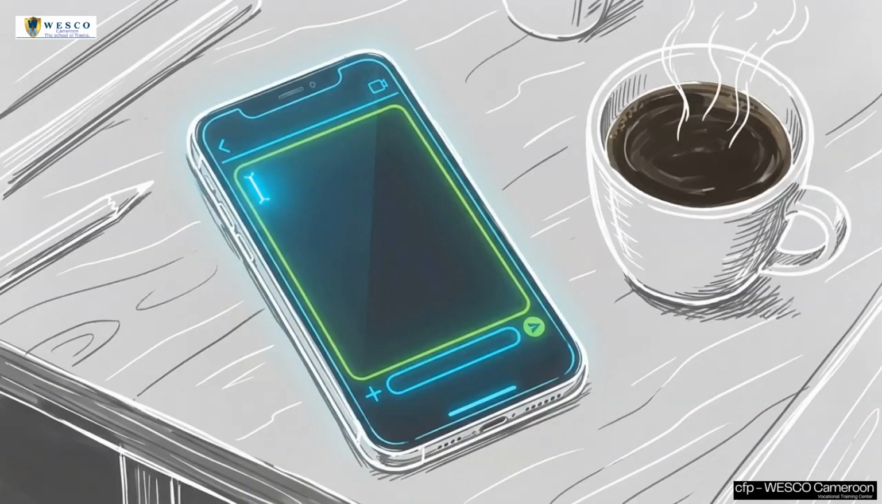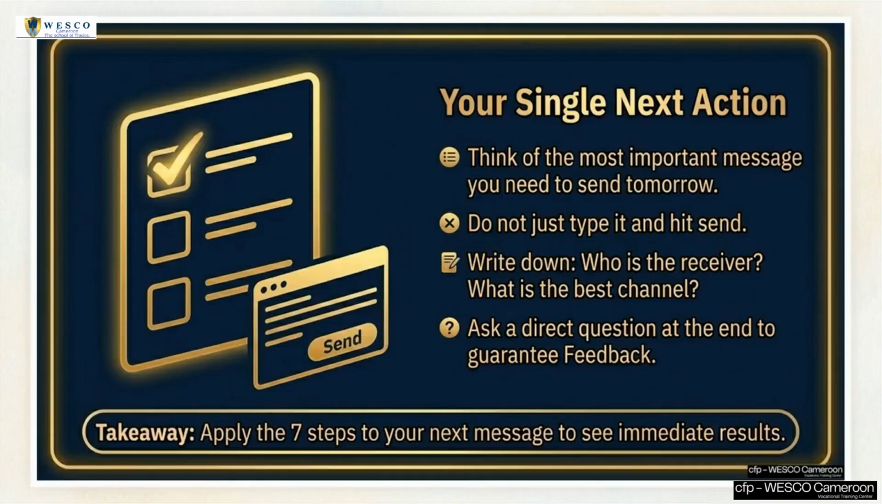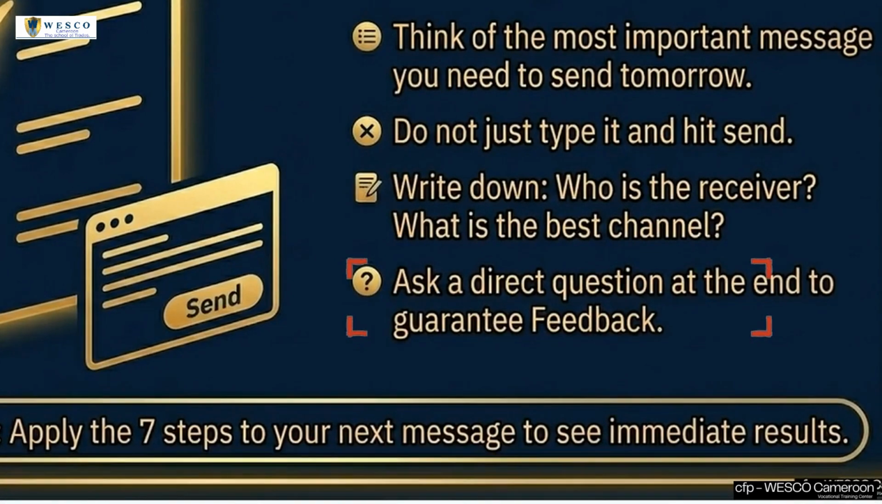Think of one critical business message you need to send tomorrow. Do not rely on instinct to get it across. Apply the protocol checklist: define the receiver, match channel weight to the message, and engineer a required response. To ensure the validation loop closes, finish by asking a direct question. This requires the receiver to provide feedback, confirming they correctly decoded your intent.